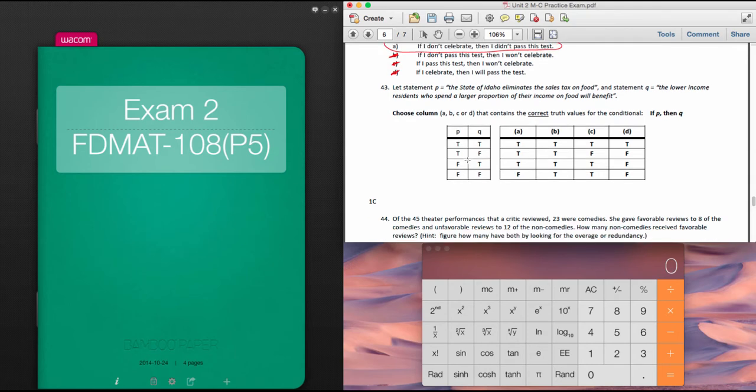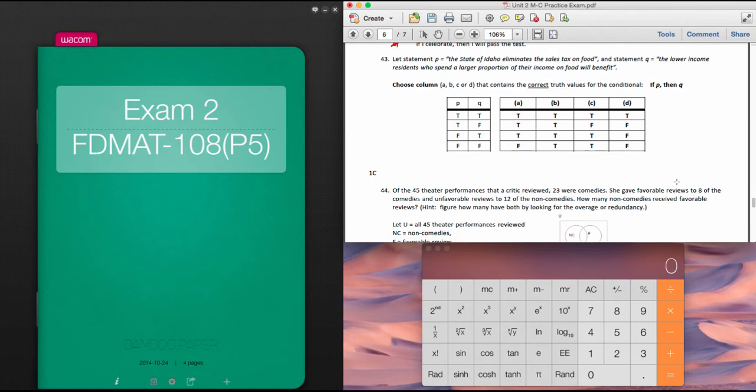Let's go to 43. Let the statement P be, the state of Idaho eliminates the sales tax on food, and the statement Q, the lower income residents who spend a larger portion of their income on food will benefit. We want to choose a column in A, B, C, or D that is the correct truth table for this conditional. Okay, so if P, then Q.